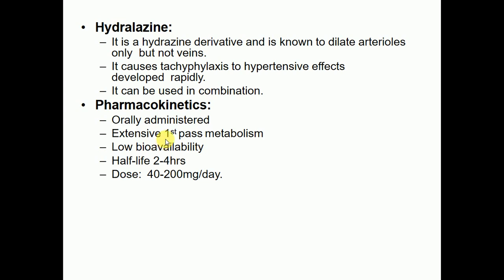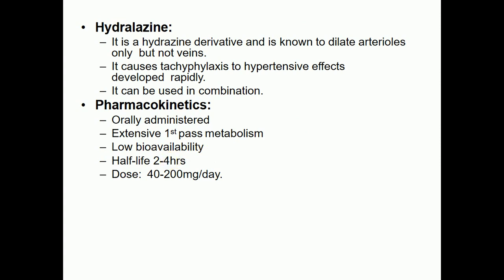The pharmacokinetics of hydralazine: it can be given to the patient orally, and this drug is extensively metabolized by first pass metabolism. Almost all the drug is metabolized in the liver. So the liver is the major organ responsible for the metabolism. It has low bioavailability and its half-life is 2 to 4 hours.